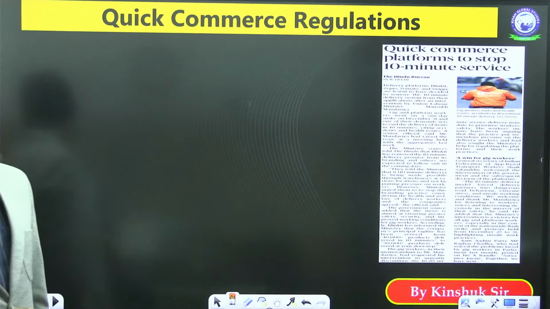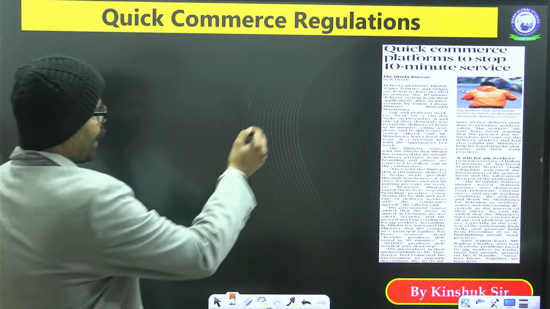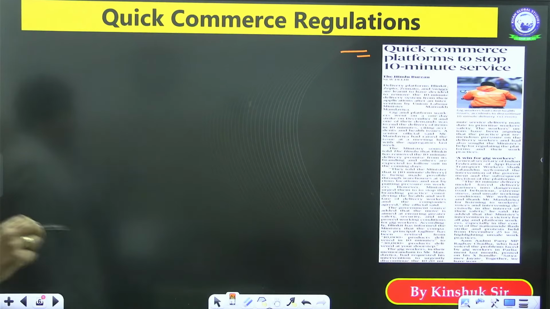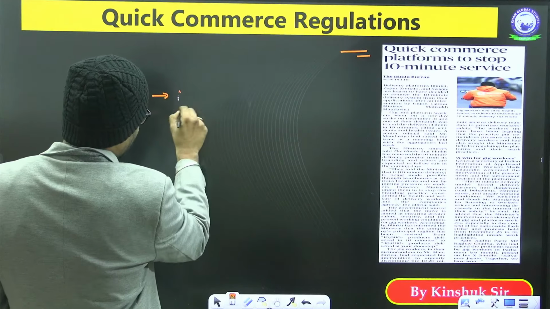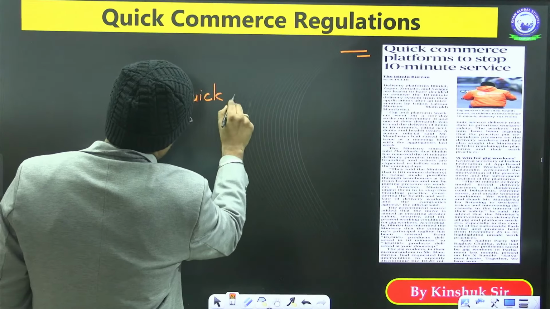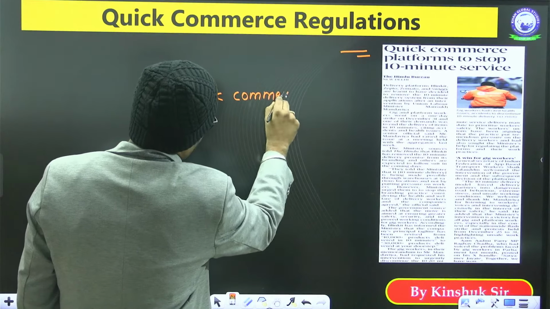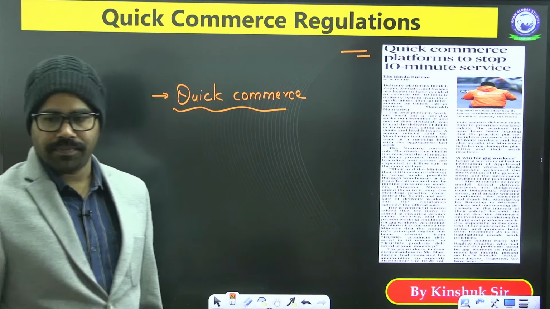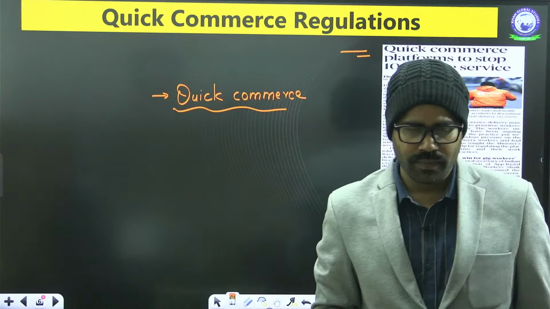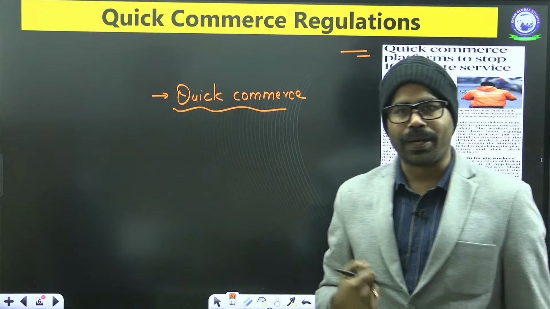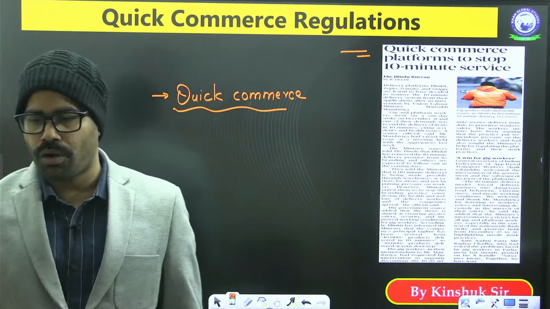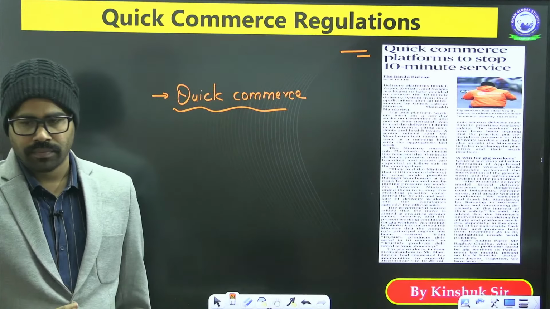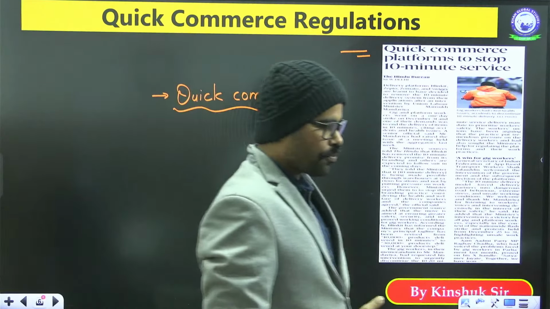Now coming to this one part, quick commerce platforms to stop 10-minute service. So here you have to be aware about certain things. First of all, what is quick commerce? Can you tell me what is the concept of quick commerce? What do we call quick commerce?